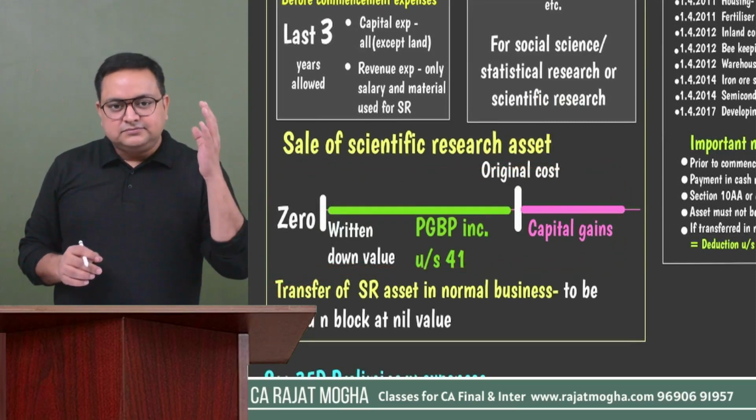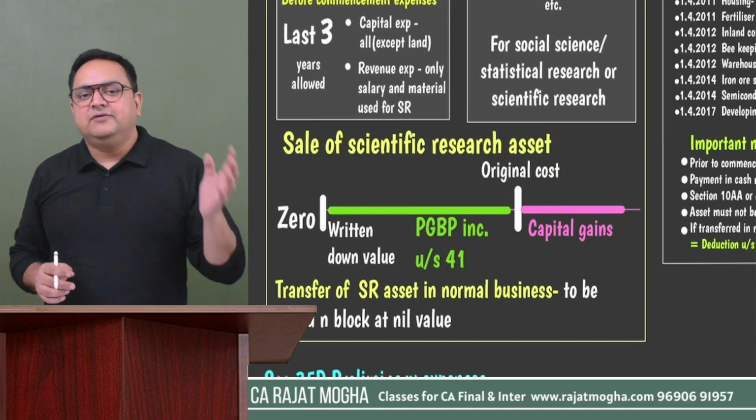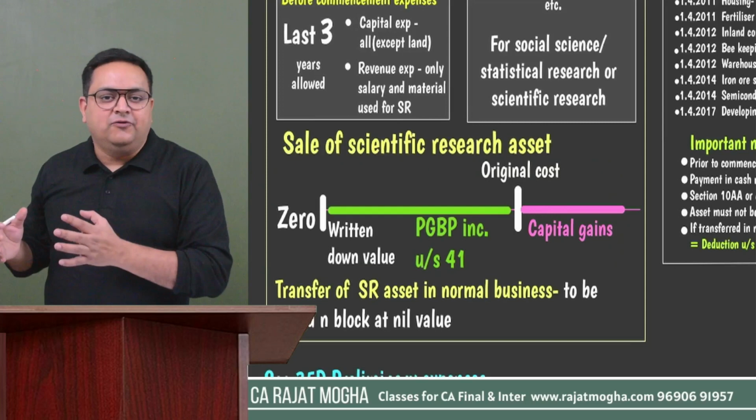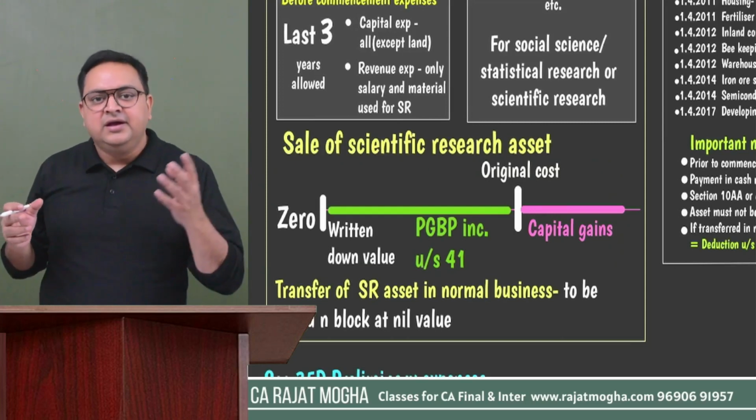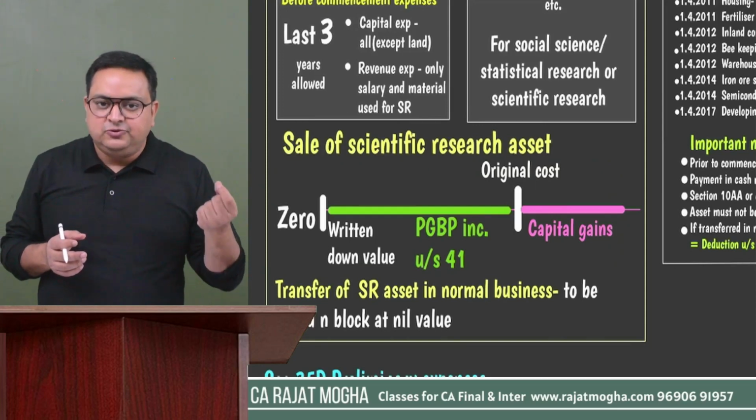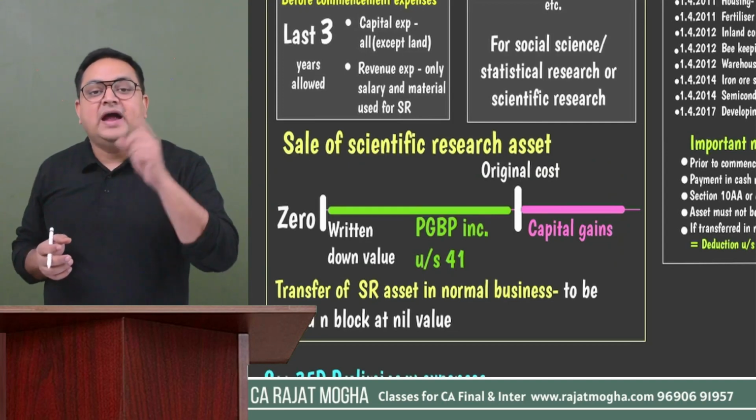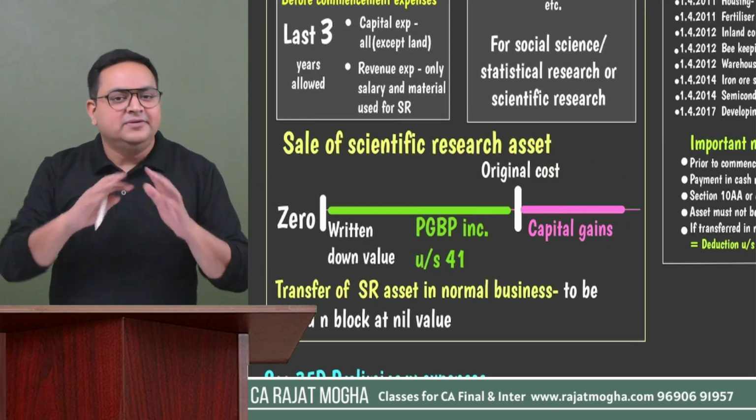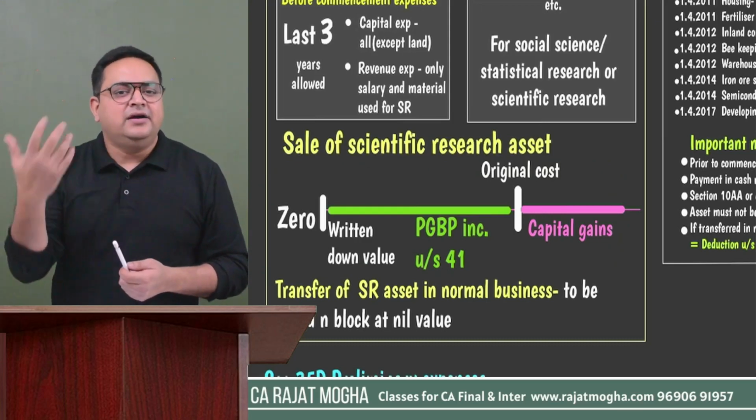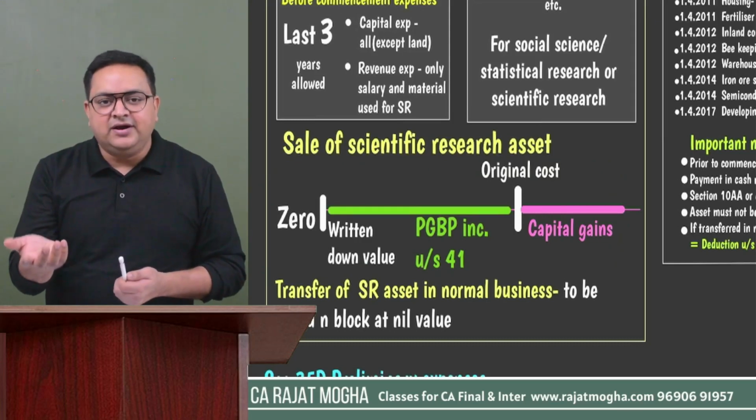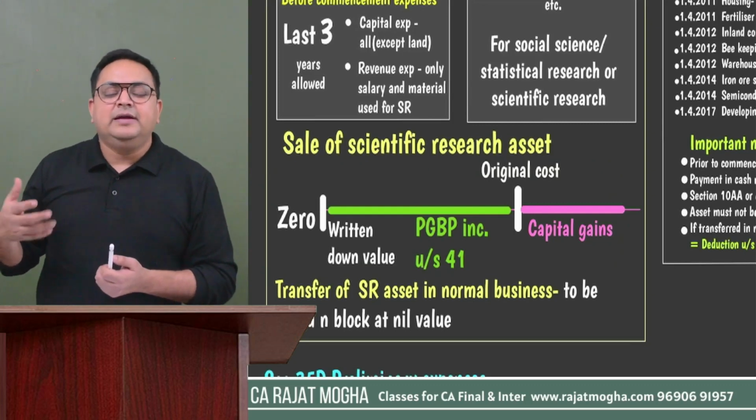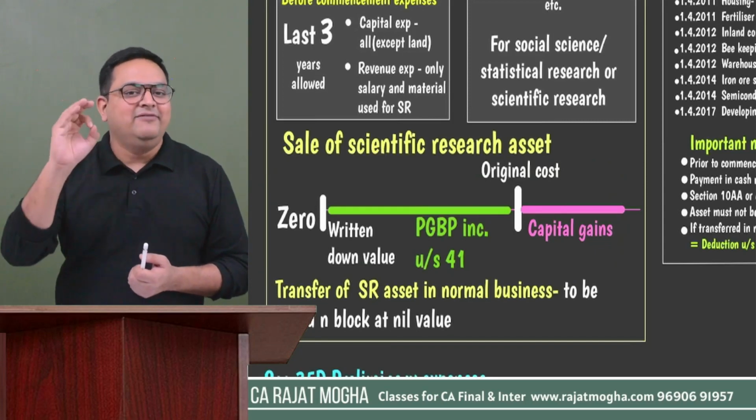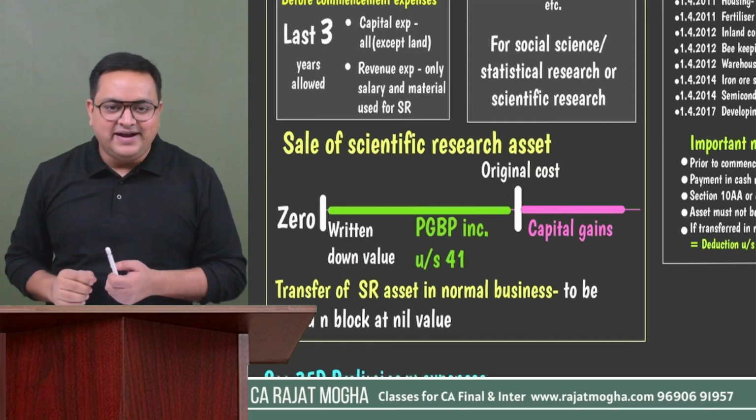But let's say first you bring that asset into your normal business. First of all, it will be added in your block of asset, whatever block this asset belongs to, at what value? Nil value. Please remember, whenever a scientific research asset on which 100% deduction is claimed is brought in, you have taken the entire benefit, so you cannot claim depreciation on that value. So although it is added in that block, it is added at nil value, at zero value.